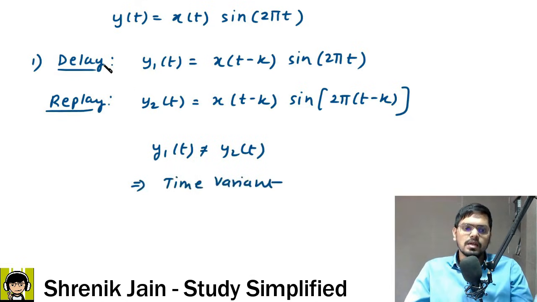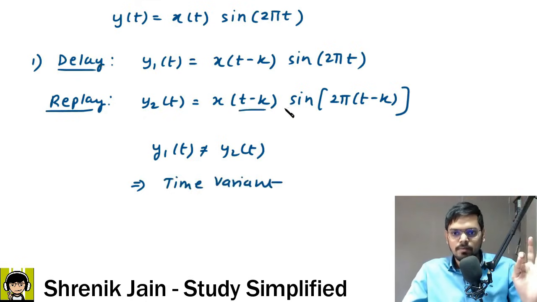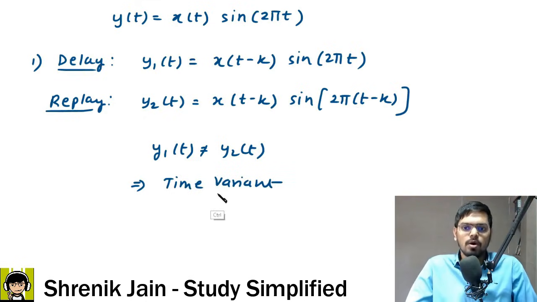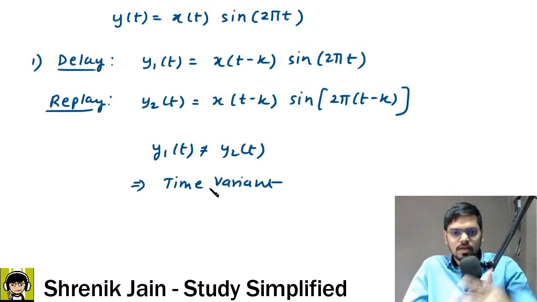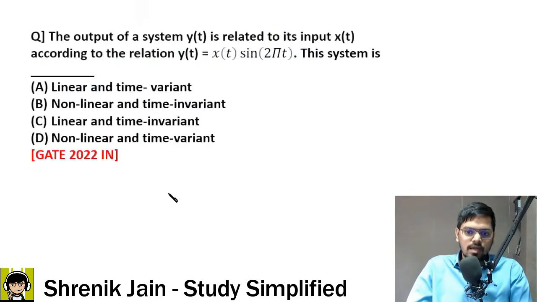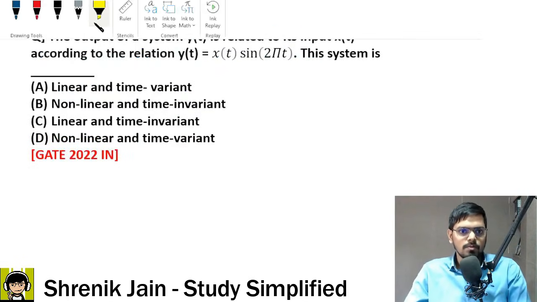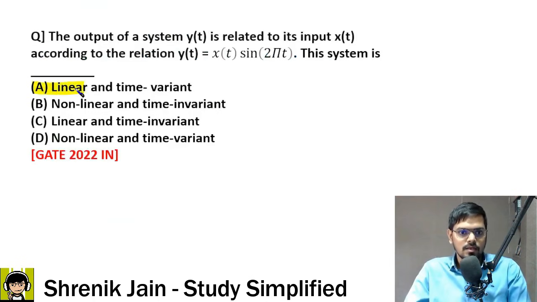Only two steps. Delay the input by k units, replace everywhere t with t minus k, and check whether they are same or not. If same, then time invariant. If not same, time variant. So time variant and linear system is present in option A. So option A is absolutely correct.